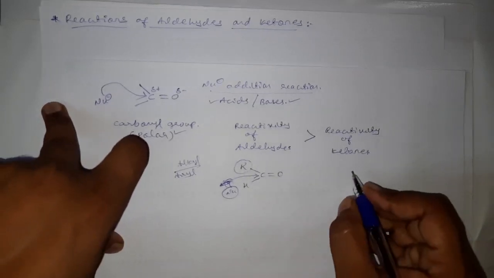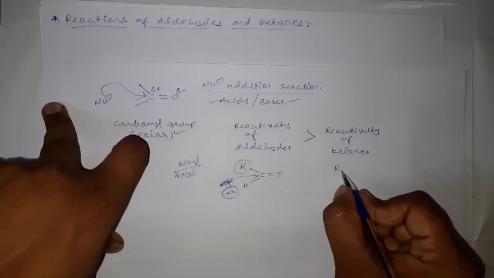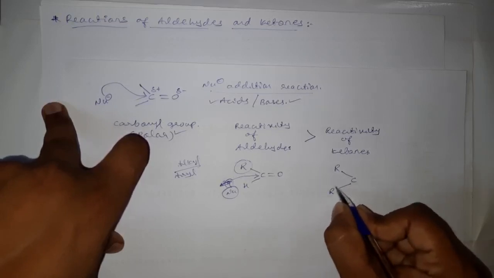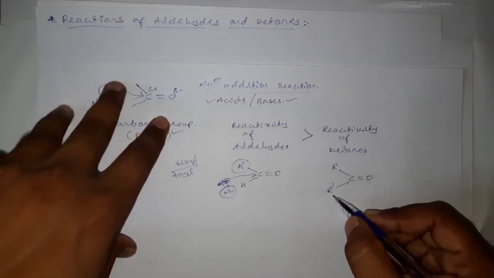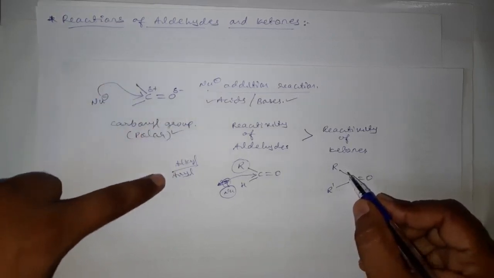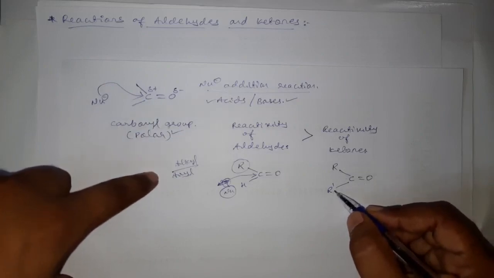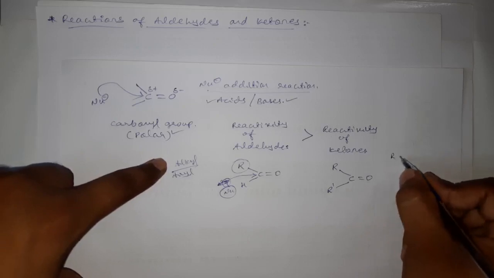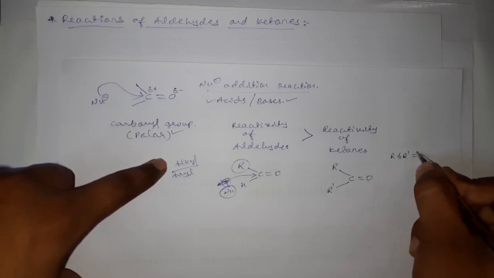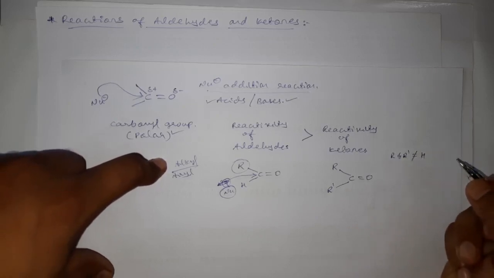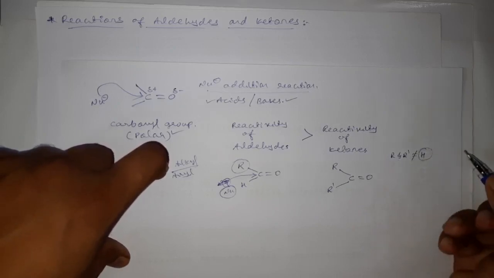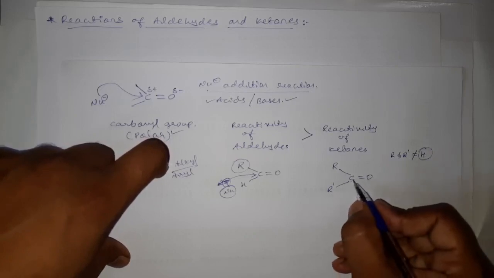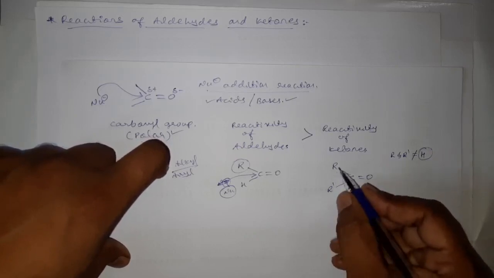Then coming to the ketone, we know the general formula for a ketone is R R dash C double bond O, correct? Here this R dash may be alkyl or aryl, but R and R dash are always not equal to hydrogen. That means R and R dash are larger groups compared to hydrogen, and therefore this carbon is surrounded by bulkier groups.